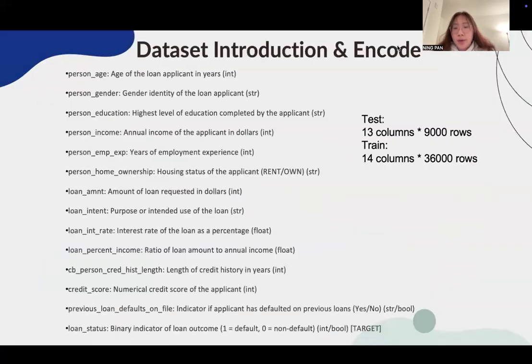And the goal is to determine whether a loan applicant is likely to default based on features such as age, education, income, employment, assessment, and past default history. And our testing data set has 9,000 and our training data set has 36,000 records.